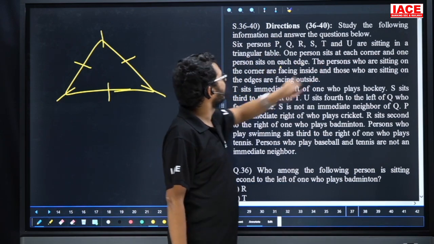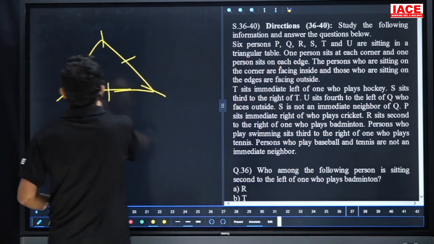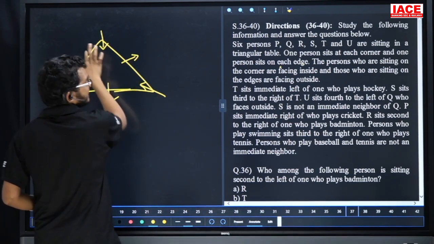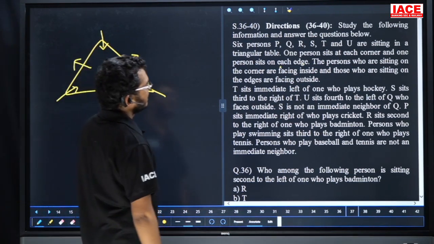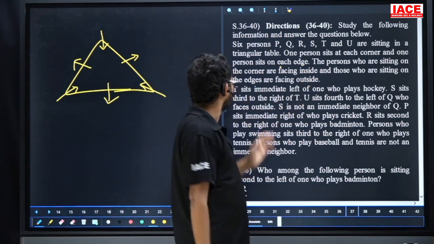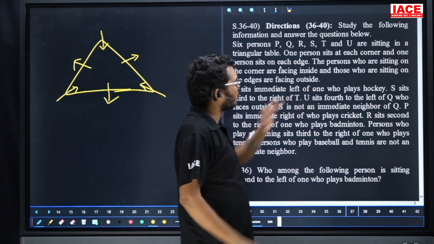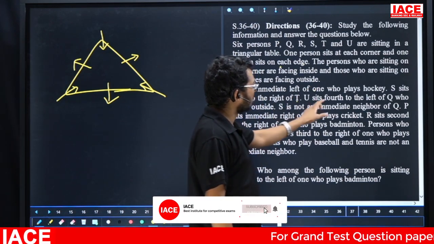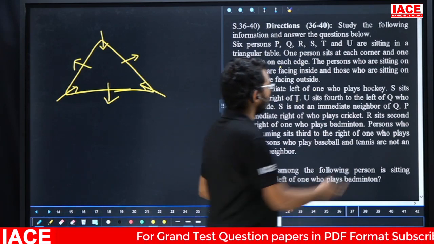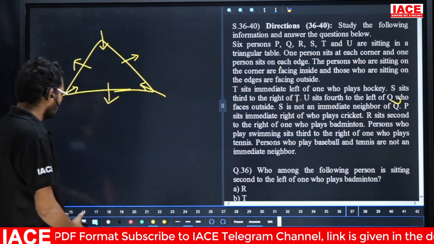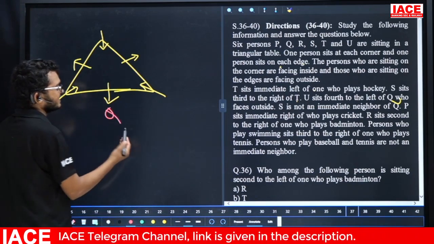The ones sitting at the corners are facing inside, and those sitting at the edges are facing outside. T is immediate left of the one who plays hockey. Leave it. S is third right of T. Next, U sits fourth left of Q. Next, who faces outside? Here, Q. Q faces outside, which means Q compulsorily sits at an edge.